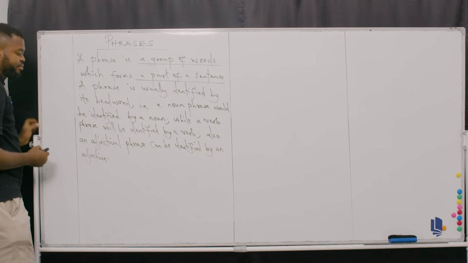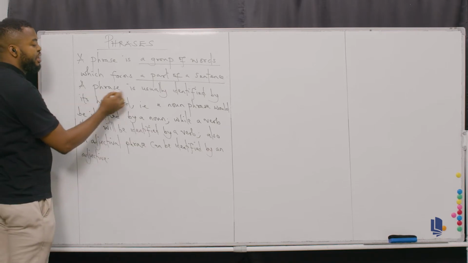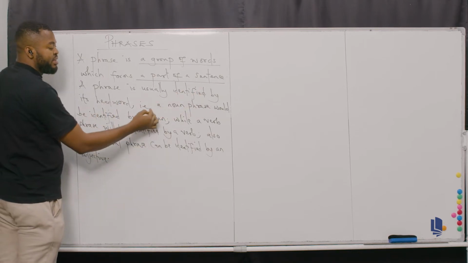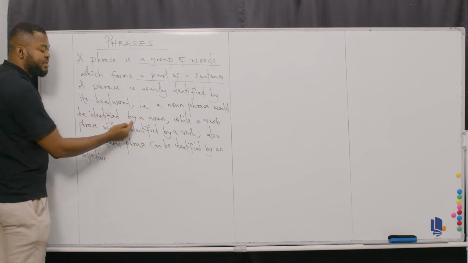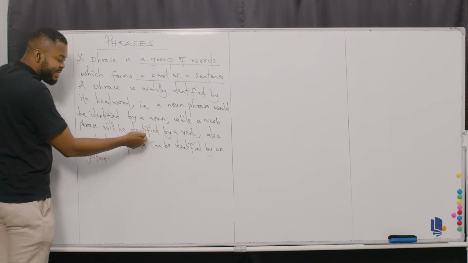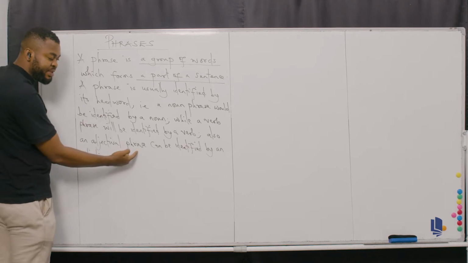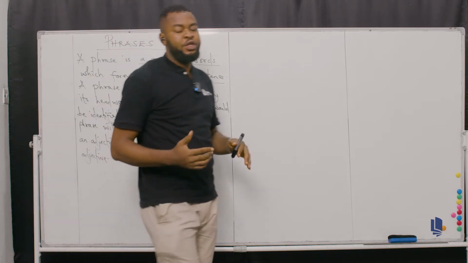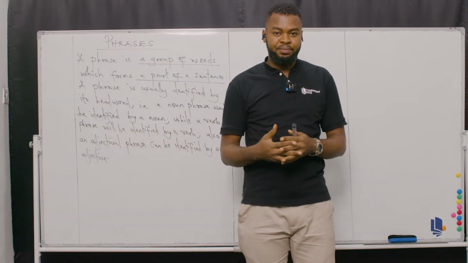So here, as you can see, I said a phrase is usually identified by its head word. Do you understand? So an example is that a noun phrase would be identified by a noun, while a verb phrase will be identified by a verb. Also, an adjectival phrase can be identified by an adjective. So you basically identify phrases by their head word.